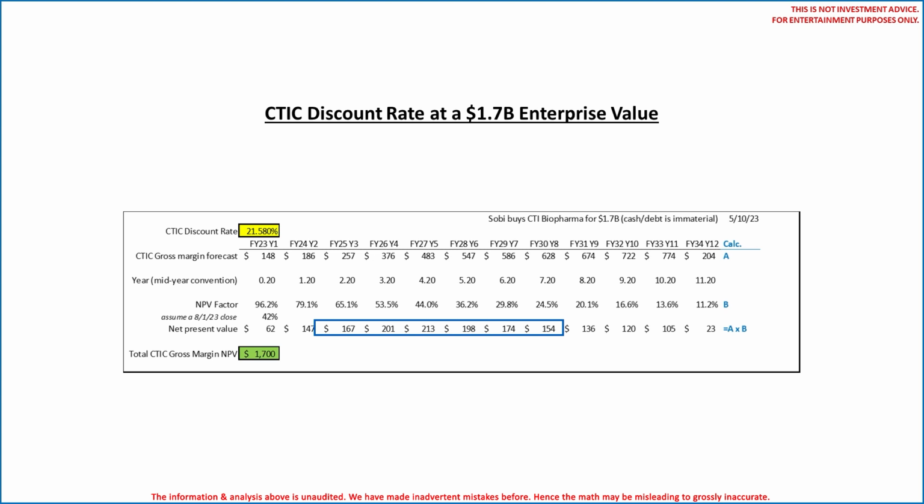In any event, a discount rate of exactly 21.58% on CTIC's gross margin forecast results in an NPV of $1.7 billion. We also think CTIC is a great example for those peers that clearly have only one product of value, more so than any other transaction we will review. We suspect Sobi is paying $1.7 billion only to buy this Vonjo-driven gross margin forecast or profit stream.